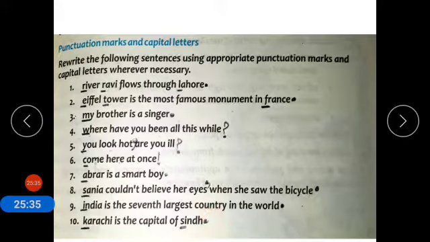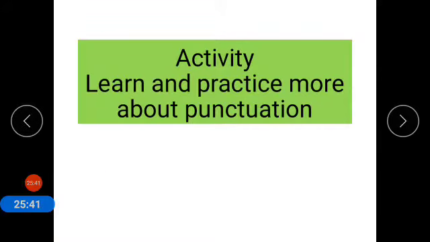So it was all about punctuation marks and capital letters. Now coming to the activity. Your activity is to learn and practice more about punctuations.